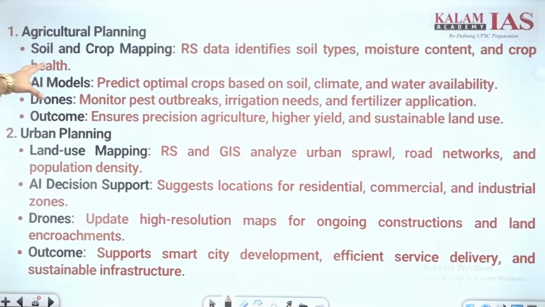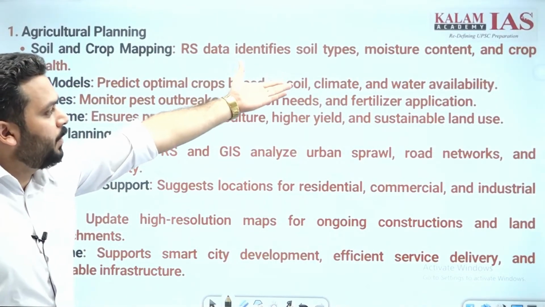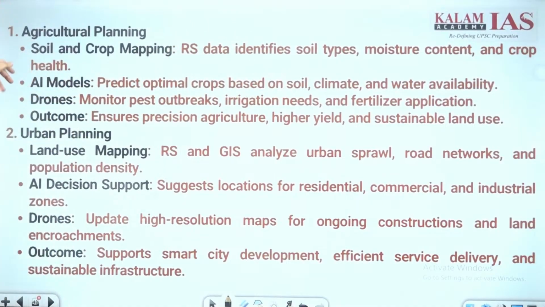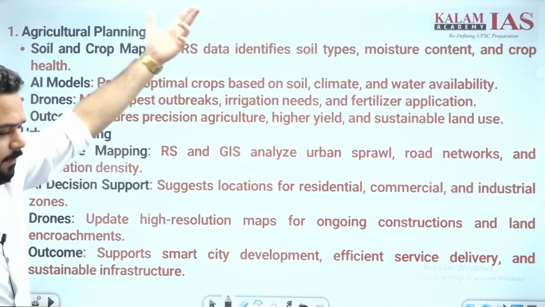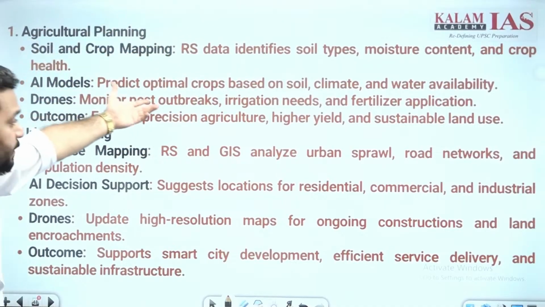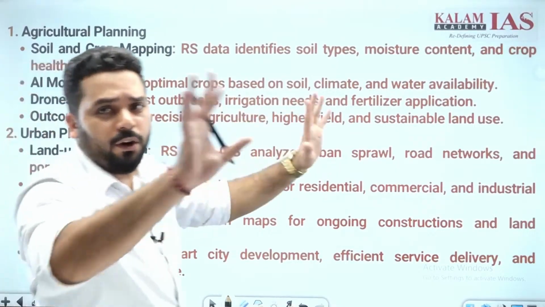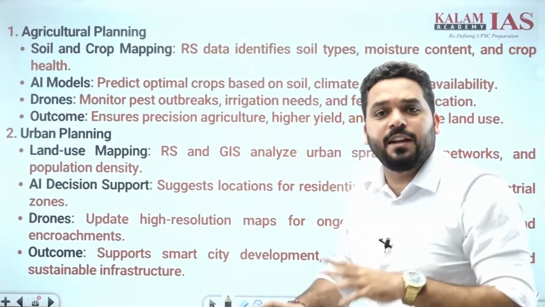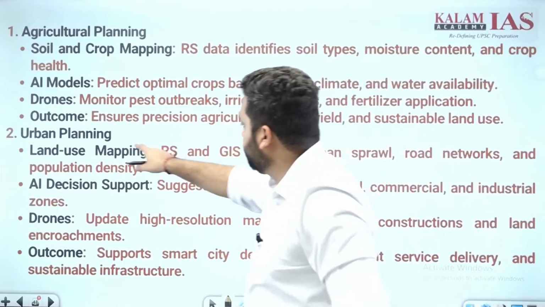Agricultural planning, soil and crop management: RS data identify soil types, moisture content and health. AI models predict optimal crop based on soil, climate, water availability and so on. Drones monitor pest outbreaks, irrigation needs and fertilizer application. It is no rocket science. I am writing everything which is there as GS knowledge, nothing else. So far nothing new has come in it.